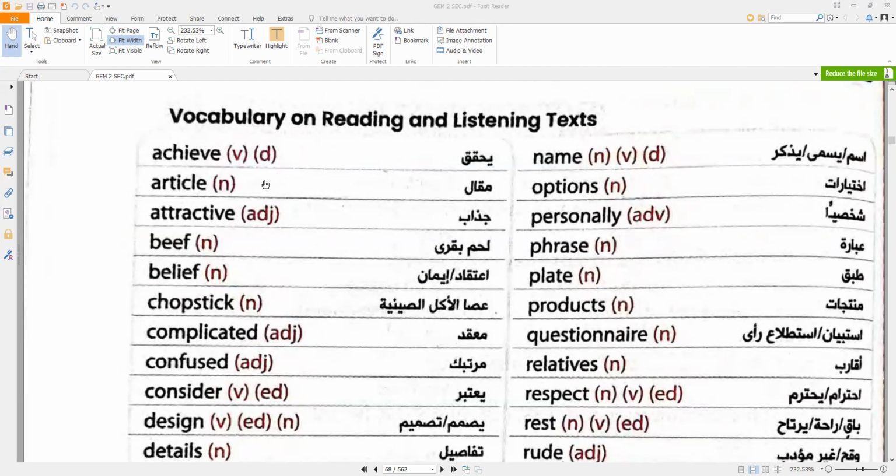Article. Article is a noun, something you write about a different topic. Attractive. Attractive is an adjective and the verb is attract. You can get the noun by saying attraction. Attraction as a noun can be countable and can be uncountable. Uncountable, something valuable, but as a noun you can count attractions. For example, the most important places in a country you can visit.